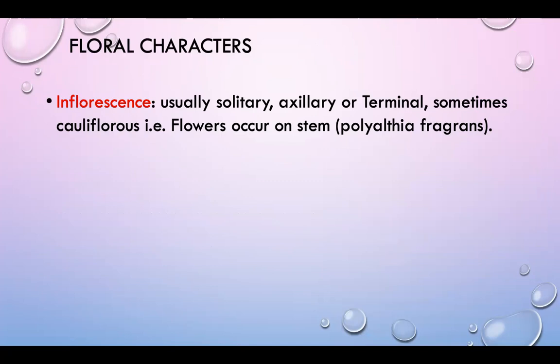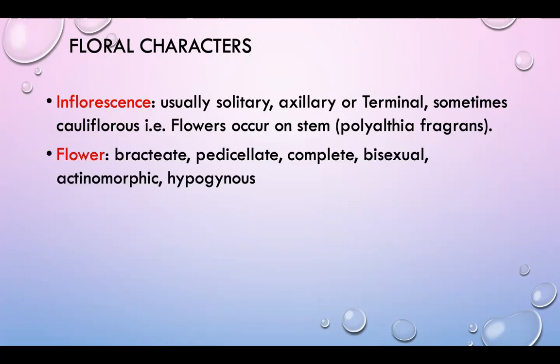In the Annonaceae family, the inflorescence is usually solitary and axillary or terminal, sometimes cauliflorous. That means flowers occur directly on the stem. For example, Polyalthia fragrans. So cauliflorous flowers occur directly on the stem only. This is a very important character of the Annonaceae family.